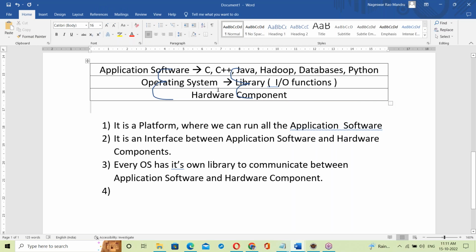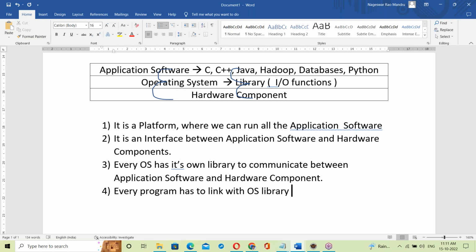So every program has to link, maybe C, C++, Java or Python. All programs have to link with the OS library, otherwise they cannot communicate with hardware components.